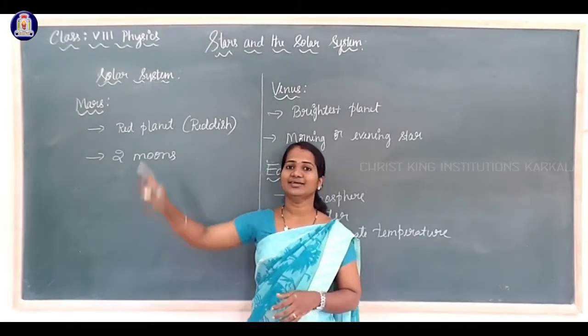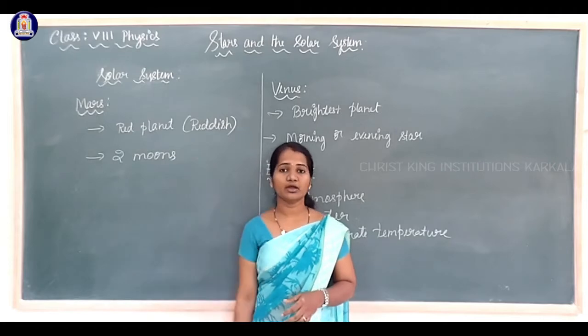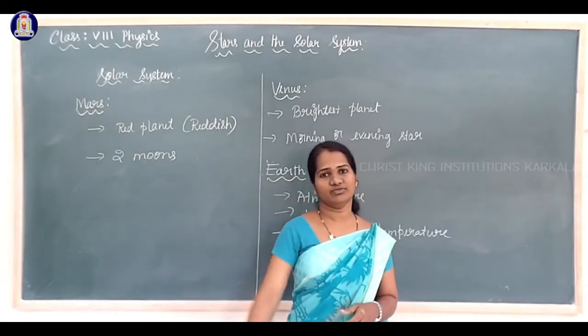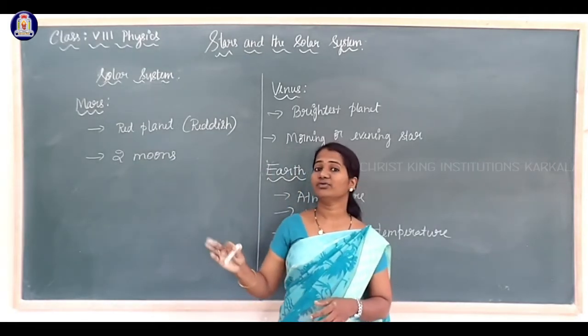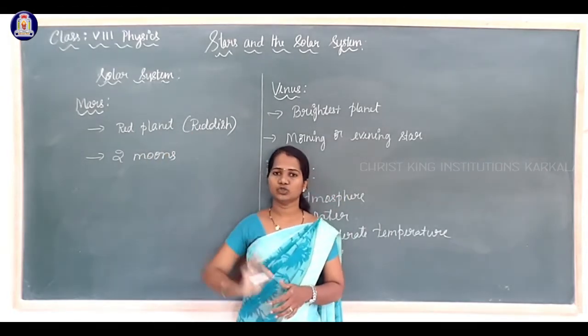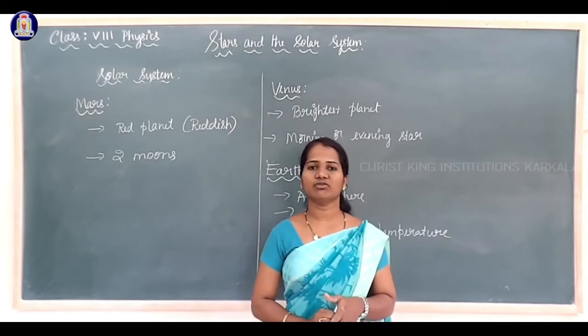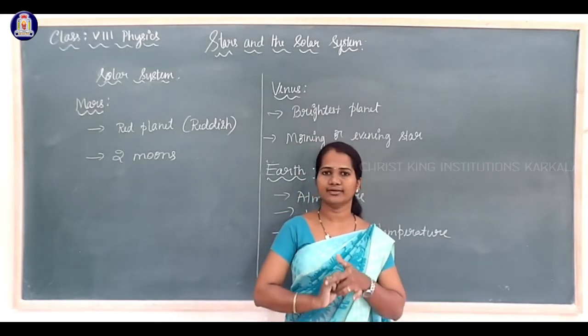The orbit of Mars is present just after the orbit of Earth. So it has two moons, Phobos and Deimos.